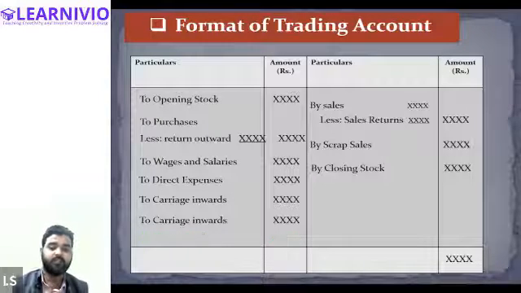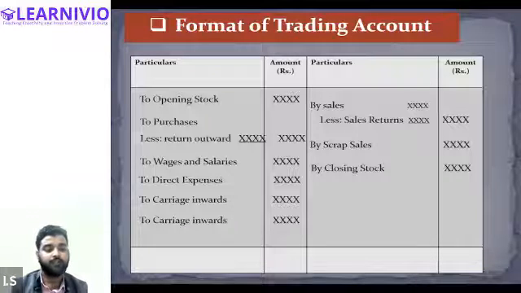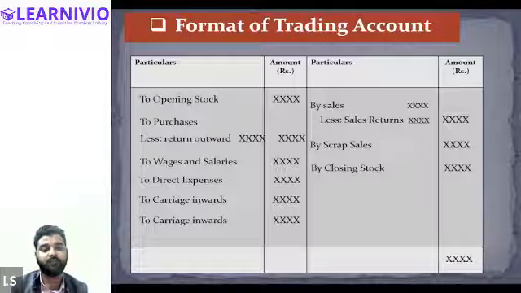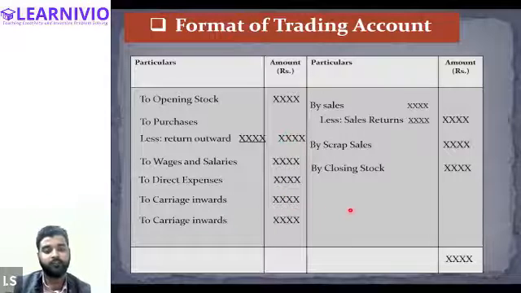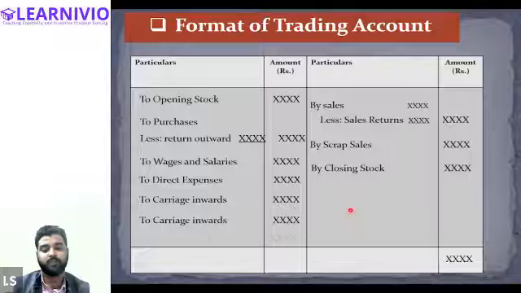After writing the value of the carriage inward, we will total the value of the credit side and write down the total of the credit side in the lowest column of the trading account. And after totaling the credit side, we will reduce all the values on the debit side. After totaling this side, we will write down the value here. And from this value, we will be reducing the value of the opening stock, then purchases and wages, salary, direct expenses, everything. And after reducing all the values, if we have a surplus amount, then it will be known as the gross profit.